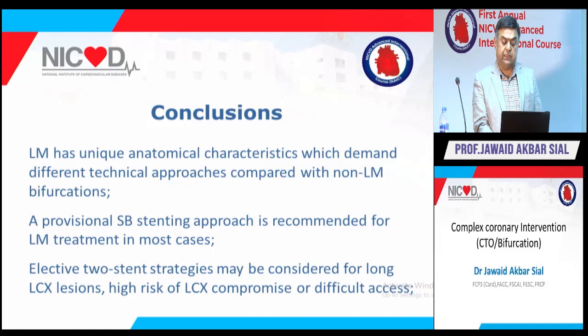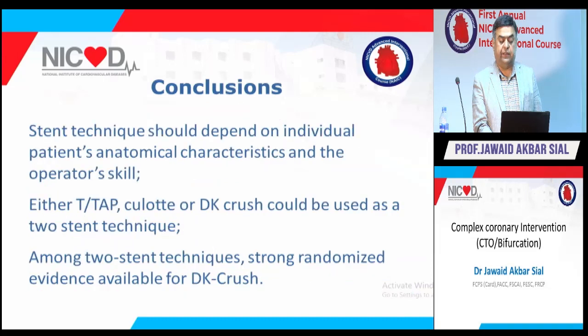The conclusion of this trial is that left main has unique anatomical characteristics and demands different technical approaches compared to non-left main bifurcation. A provisional side branch stenting approach is recommended for left main treatment in most cases, and an elective two-stent strategy may be considered for long circumflex lesions and high-risk circumflex compromise in difficult cases.